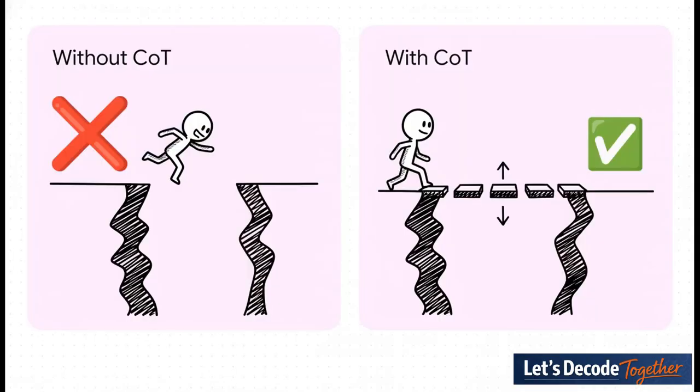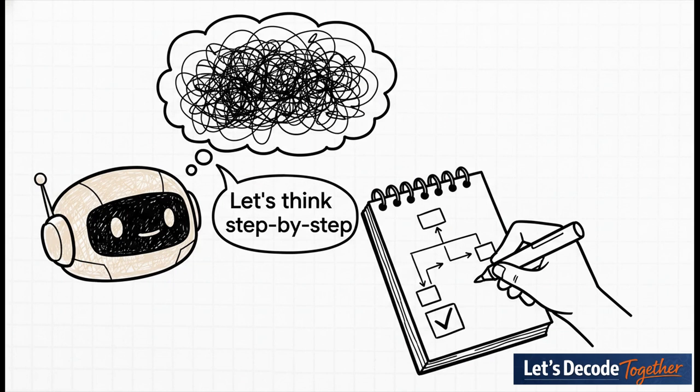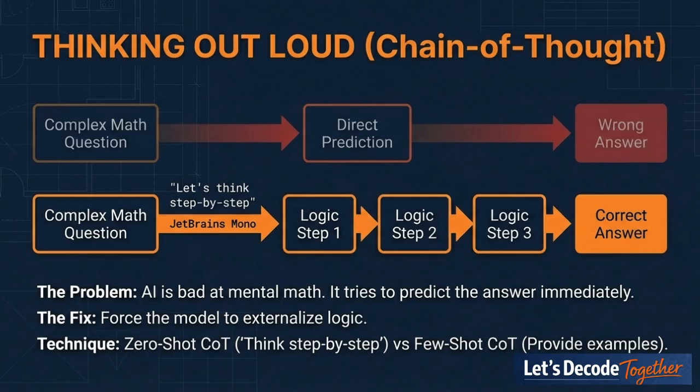Now, even with a great framework, AIs can still mess up, especially with math or complex logic. And this is where one of the most powerful techniques in all of prompt engineering comes into play: chain of thought reasoning. On the left, you see a model that just jumps to the wrong answer. But on the right, well, something changes. All you do is add one simple phrase. Let's think step by step. That's it. It's almost ridiculously simple. But what it does is it forces the model to write out its reasoning process, to show its work before it gives you the final answer. The improvement you get on logical tasks is just astounding. It's the difference between trying to do complex math in your head versus writing it all down on paper.